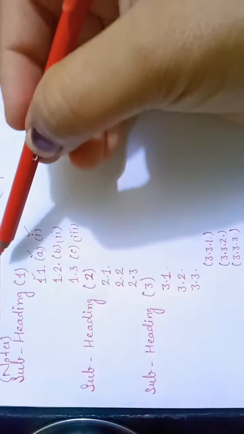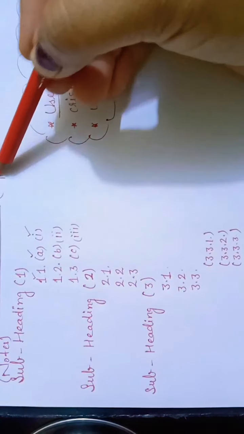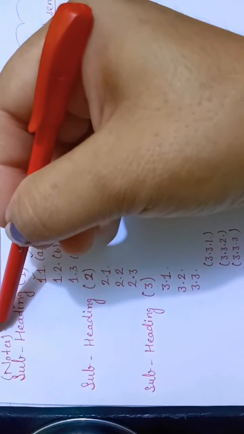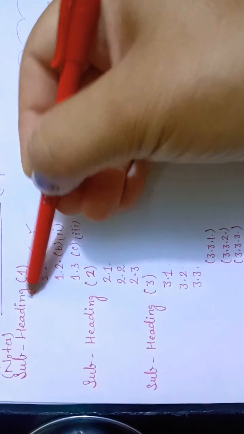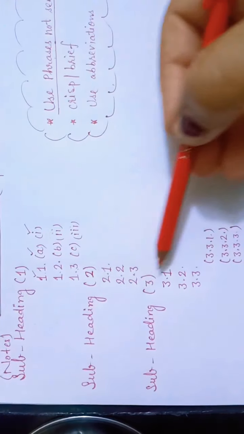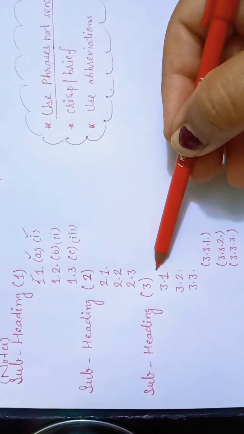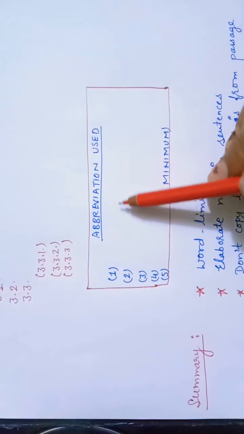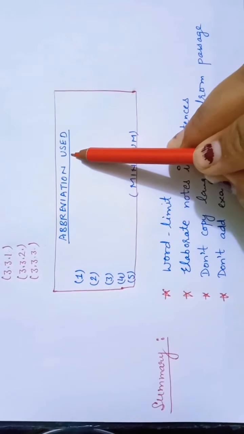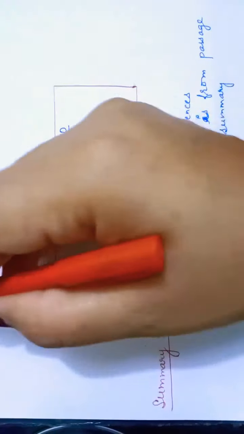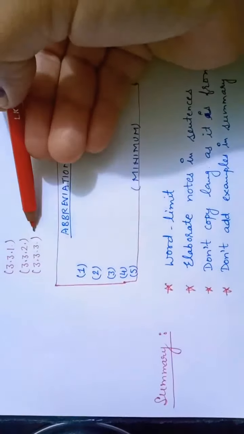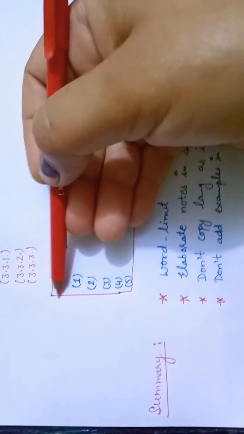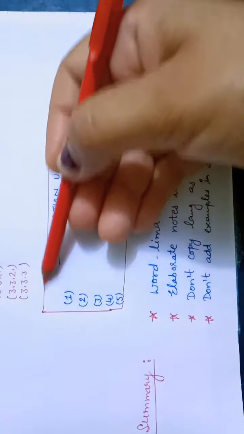Let me make one more point clear here. Your title must be different from your subheading 1, from your subheading 2, and from your subheading 3. After that, I have written here abbreviation used. Yes, after your notes, when you complete your notes, then from the next line, after dropping one line, next is your abbreviation used.